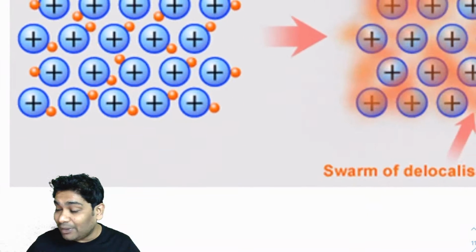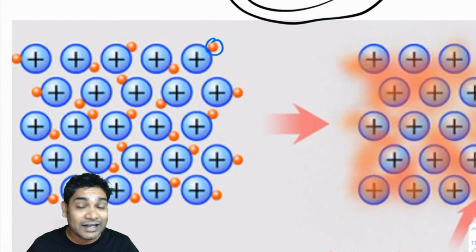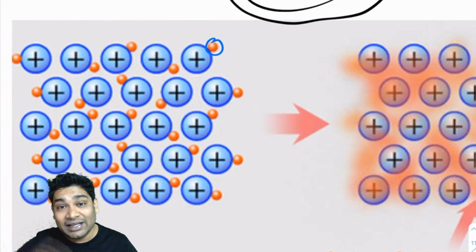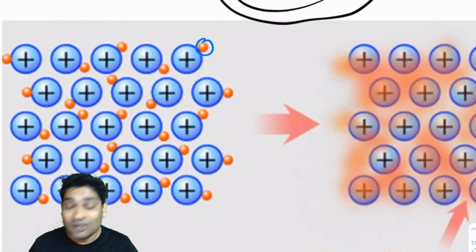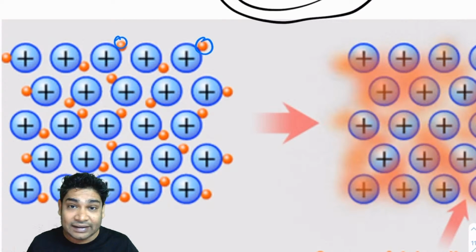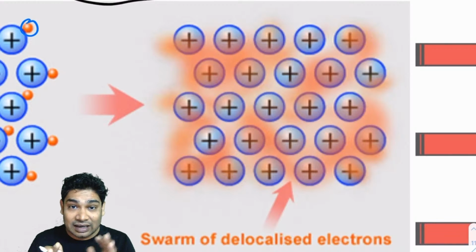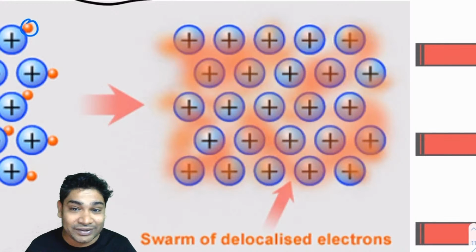So what will happen is that these are called delocalized electrons because they do not have a fixed location at one place. They will keep on jumping from here and there. So all these electrons are jumping from one nucleus to another and completely randomly. So this is how it appears. If you notice the metal lattice, this is how it appears.